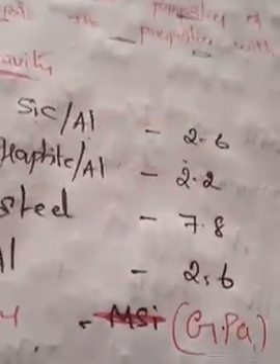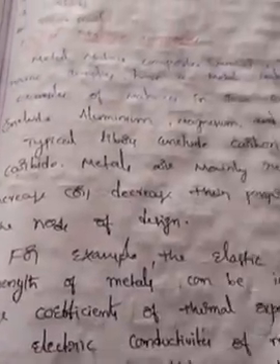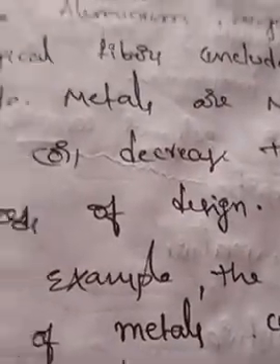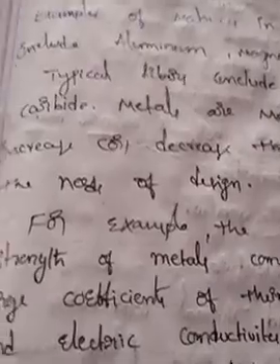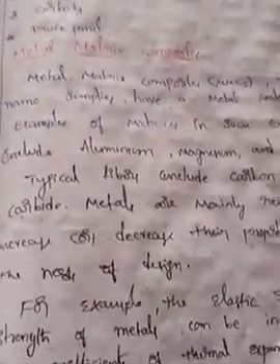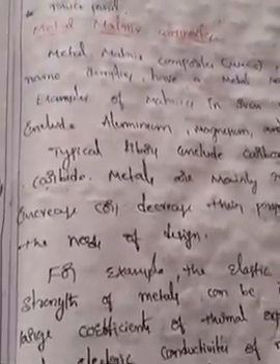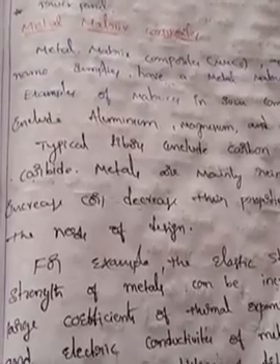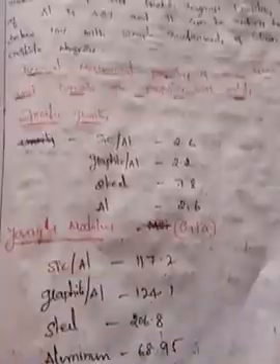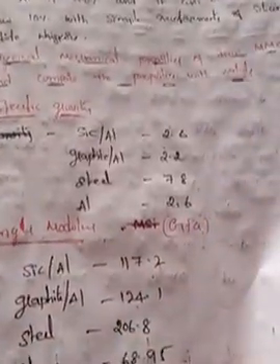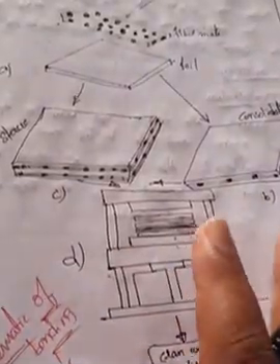Also the advantages and disadvantages over PMCs, polymer matrix composites, and what a metal matrix composite is. So in this video we discussed what MMCs are, their applications, advantages and disadvantages, typical mechanical properties, the manufacturing process, and the applications. These are the topics.